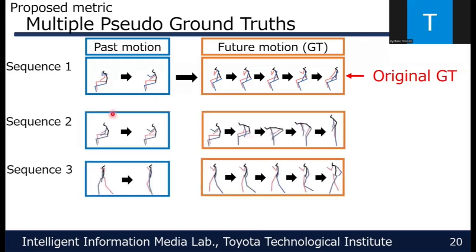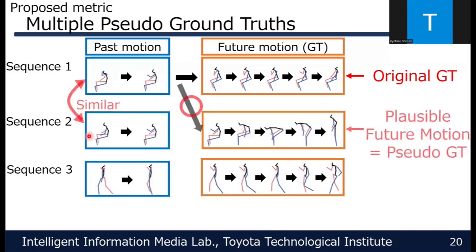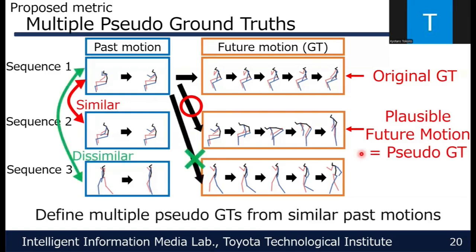Specifically, we compare the given past motion with past motions from other sequences. If the past motions are similar, we regard the corresponding future motion as a plausible future, and treat it as a pseudo-ground truth. Conversely, if the past motions are dissimilar, we assume that the transition to that future motion is unlikely, and do not include it as a pseudo-GT. In this way, we can define multiple future ground truths for a single past motion.